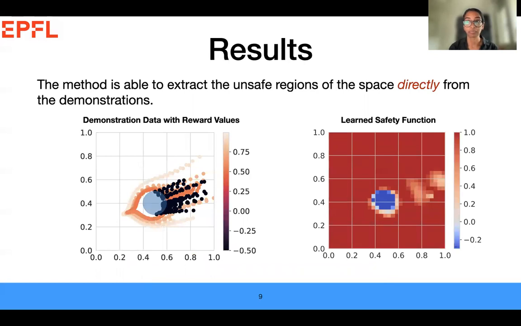Here we show the results of a preliminary example where the goal is to reach a target location while avoiding an obstacle. The reward signals for the safe and semi-safe demonstrations are defined based on the minimum distance it reaches to the obstacle. All unsafe demonstrations have a reward of negative 0.5. The method is able to extract the unsafe regions of the space directly from the demonstrations. Importantly, the credit assignment algorithm is able to extract which parts of the failure demonstrations were causing the failure and not mislabeling safe parts of those demonstrations as unsafe.